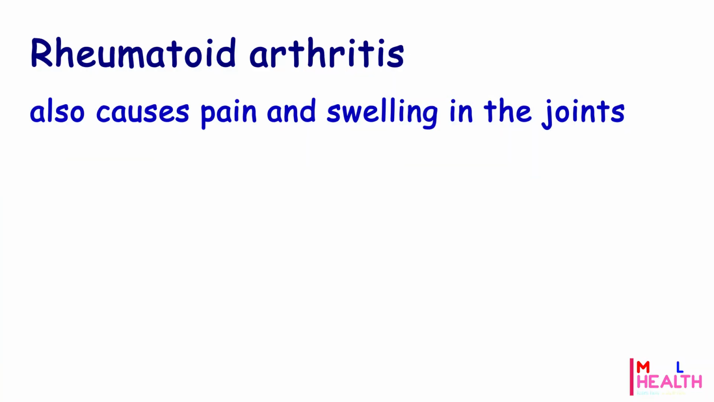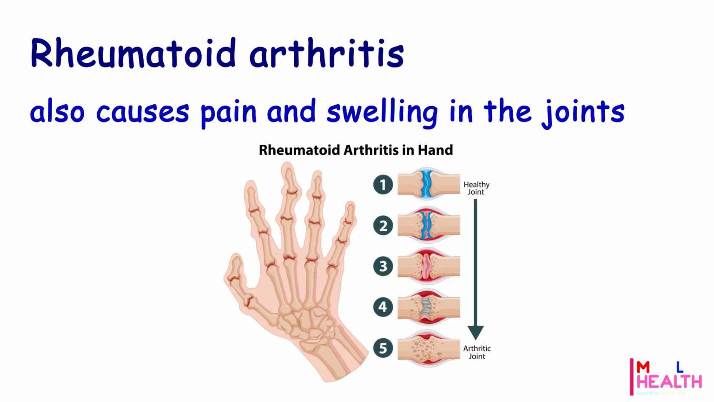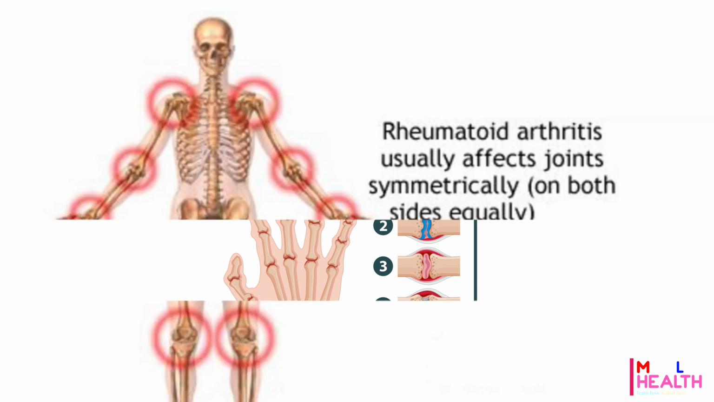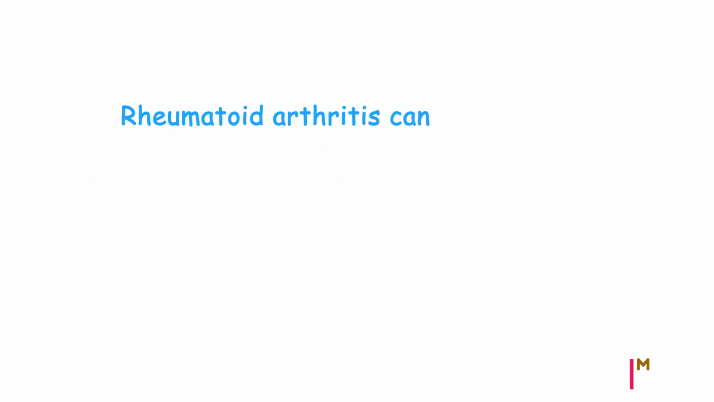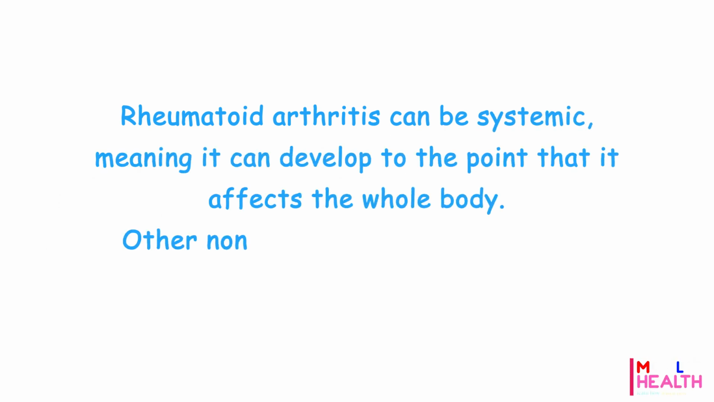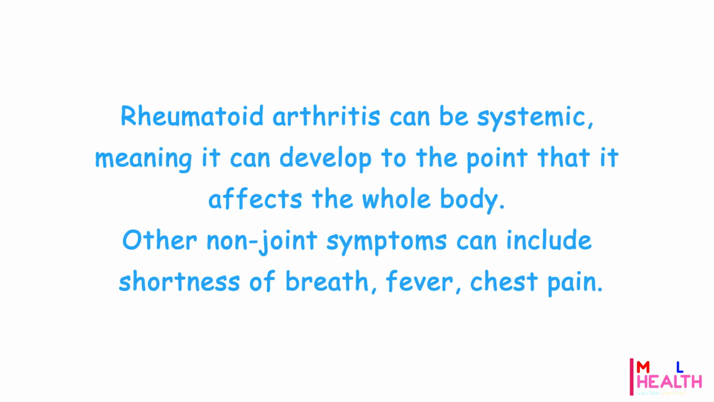Rheumatoid arthritis also causes pain and swelling in the joints. Usually the small joints of the fingers and toes are affected first. The most common symptom is stiffness, and it takes a long time to get the joints moving, especially in the morning. The disease is symmetrical, meaning that if your left index finger is swollen and painful, you'll usually have the same symptoms in the right index finger. Rheumatoid arthritis can be systemic, meaning it can develop to the point that it affects the whole body. Other non-joint symptoms can include shortness of breath, fever, chest pain.